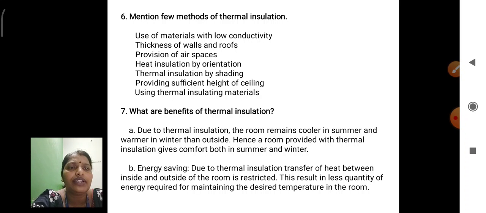Due to thermal insulation, a room remains cooler in summer and warmer in winter than outside. Hence, a room provided with thermal insulation gives comfort in both summer and winter seasons. Next one, energy saving is important. The heat transfer between the inside and outside of the room is restricted. As a result, less heat energy is required to maintain the desired temperature in the room. That is thermal insulation material. After that you have to analyze.